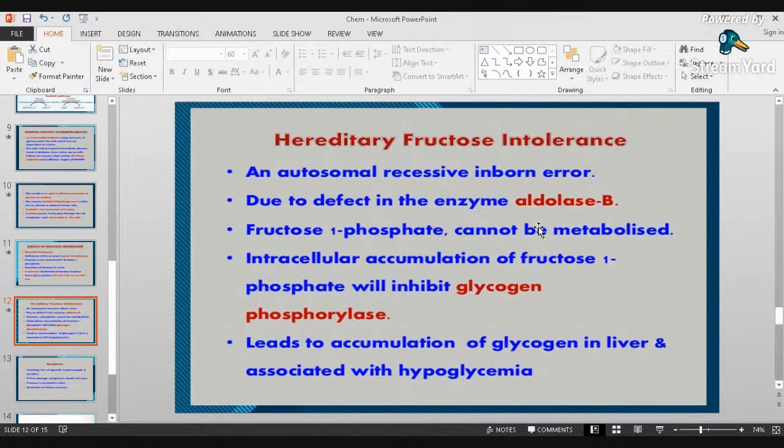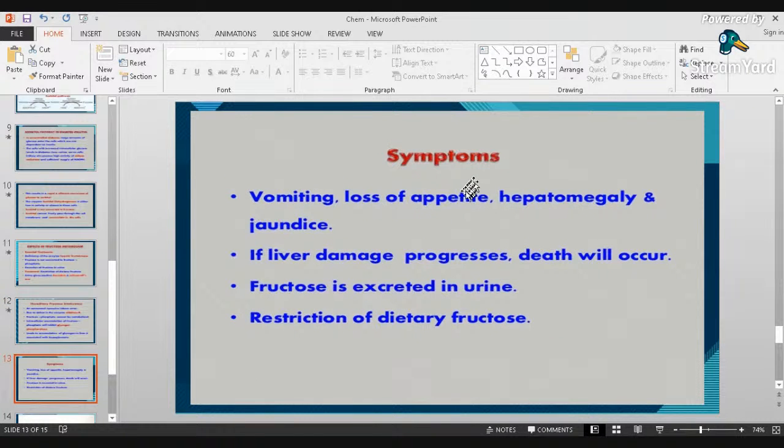When you say hypoglycemia, usually those people have low sugar. The symptoms are vomiting, loss of appetite, hepatomegaly, which is enlargement of the liver, and jaundice.